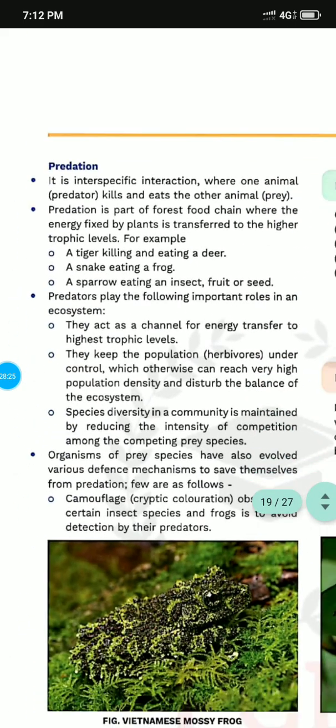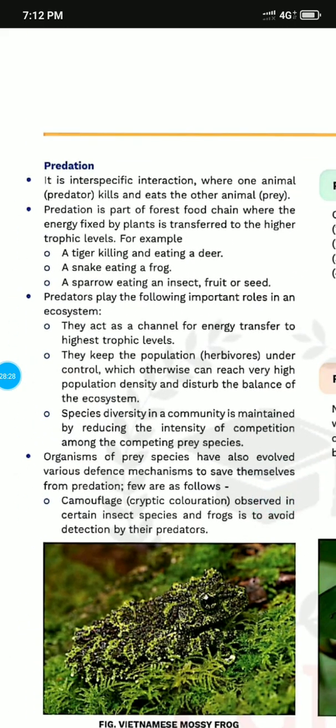Now predation. Predation is an interspecific relationship where one animal kills the other and eats it. Examples: a tiger killing a deer, a snake killing a frog, a sparrow eating insects, fruits or seeds. Predators play an important role in the ecosystem. They form a channel to transfer energy to the highest trophic level. They keep the population of herbivores under control.